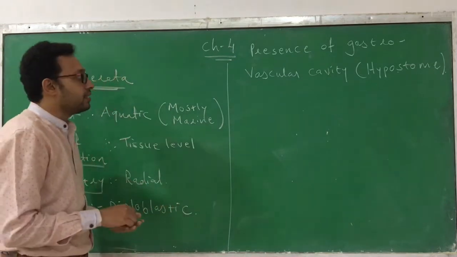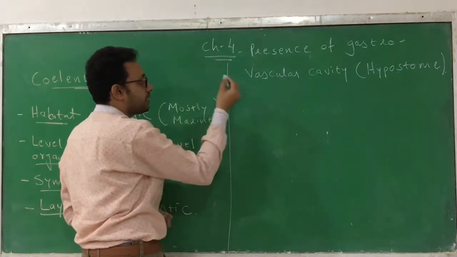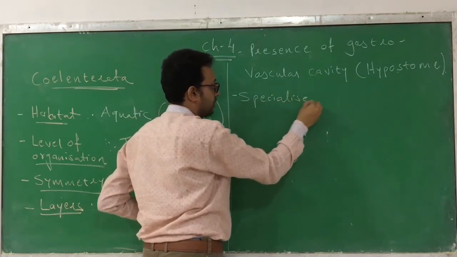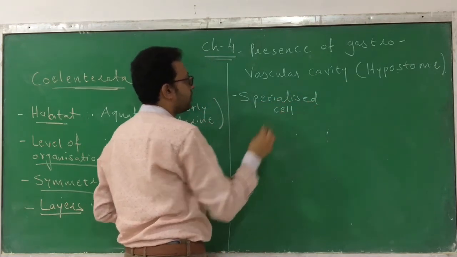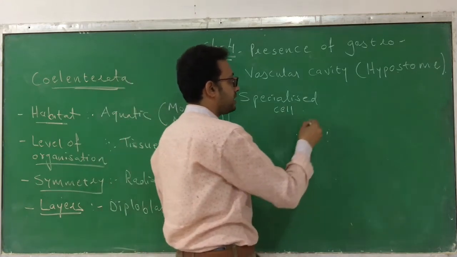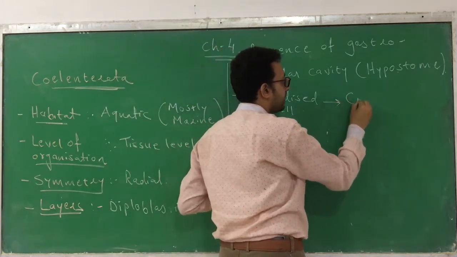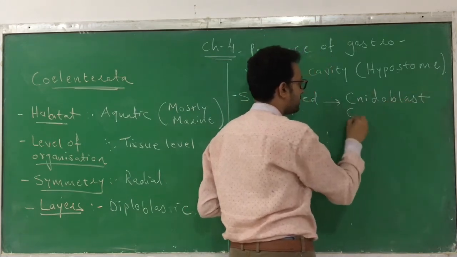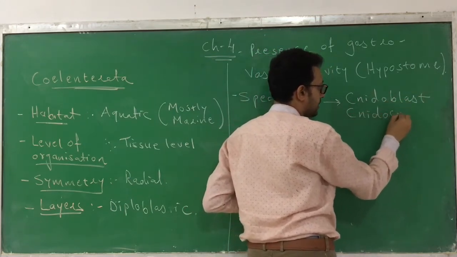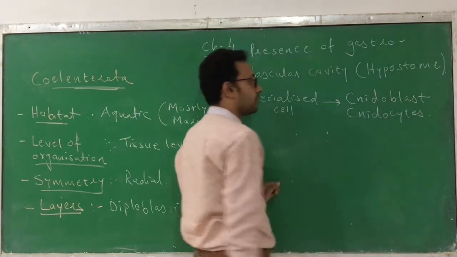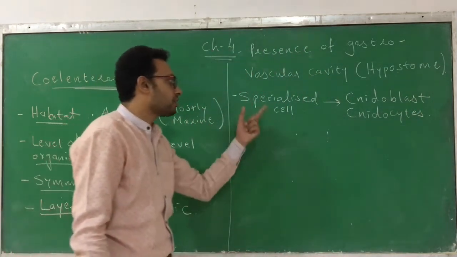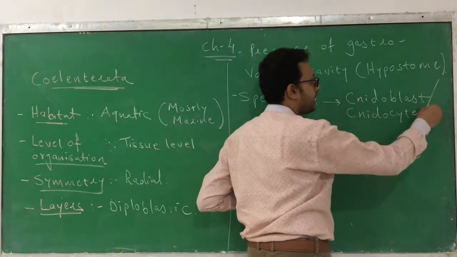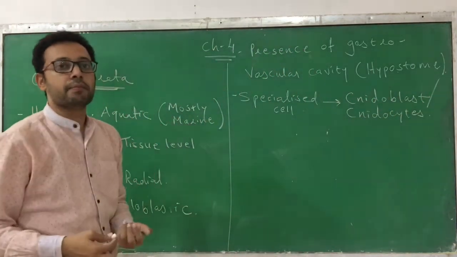Coelenterata possesses specialized cells. Which kind of specialized cells are present? They have cells called nidoblasts, or nidocytes. The C is silent. This variety of cells can be found in it. Nidoblasts are the immature cells, and nidocytes are the mature ones.